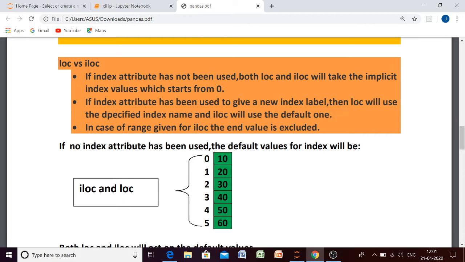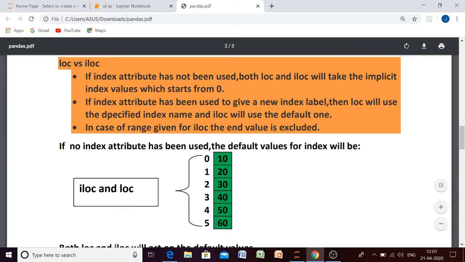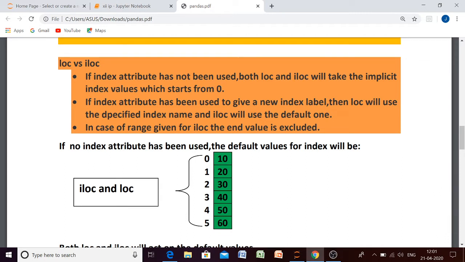Next, if the index attribute has been used, it means if we are giving the index name as per our choice, then only LOC and ILOC will act differently. And how will they act? If we are giving our index values, our index names, beta, then LOC will use the specified index name. Spelling mistake is there, beta, make it specified. Then LOC will use the specified index name which we are giving, but ILOC will always use the default one which always starts from 0.